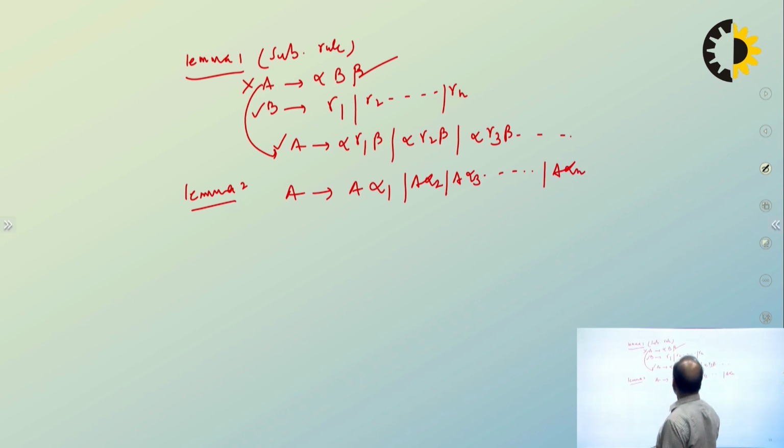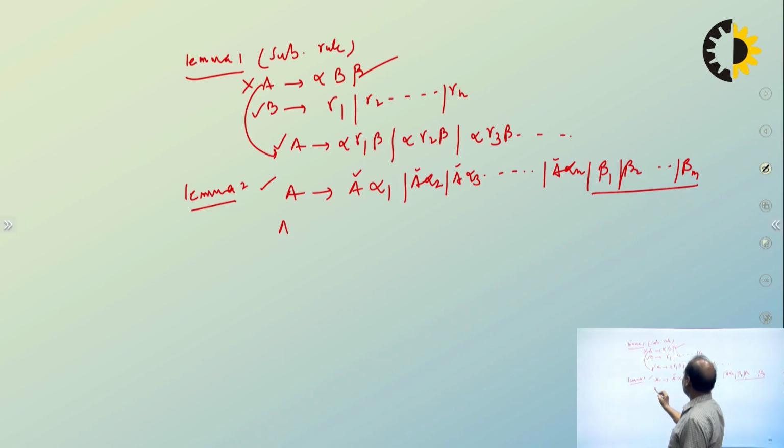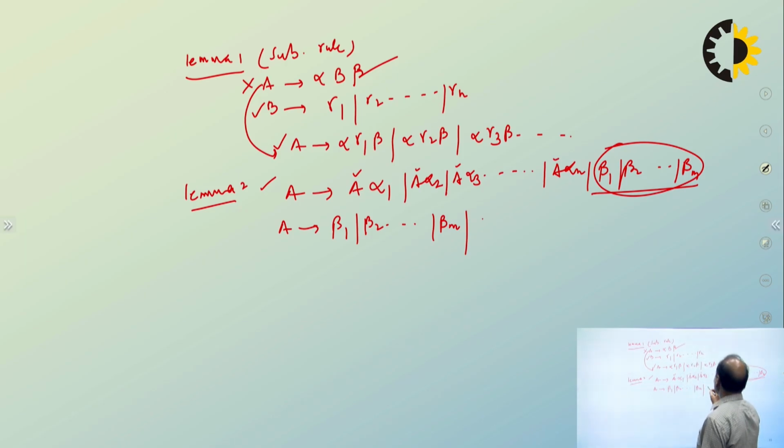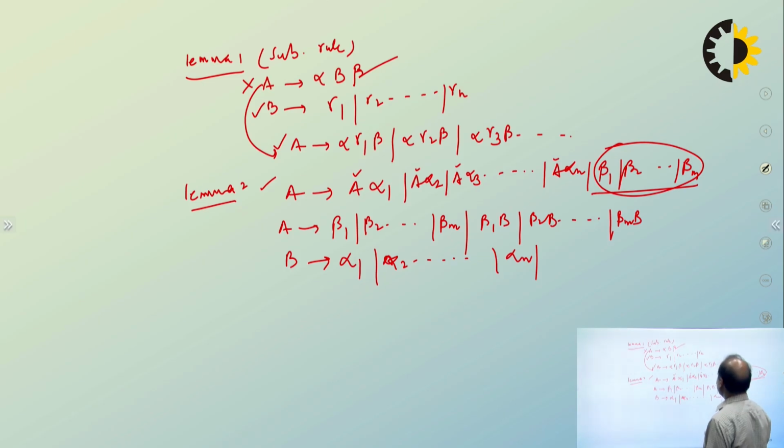And A goes to beta 1, beta 2, dot dot dot, beta m, where each beta is not beginning with capital A. So what you are going to do is remove these A productions and write down the additional productions. Remember, beta 1, beta 2 and so on up to beta m will remain as they are, and attach another non-terminal together with them: beta 1 B, beta 2 B and so on, beta m B. And B goes to alpha 1, alpha 2, up to alpha n, and attach this capital letter with them also: alpha 1 B and alpha 2 B. It is very simple, right? This is lemma number two.